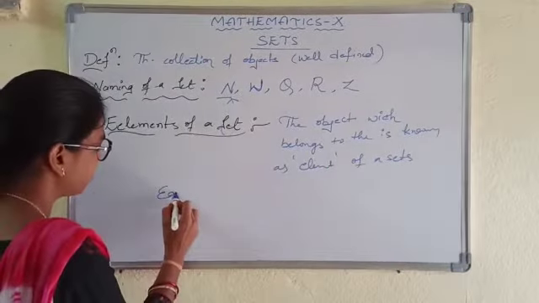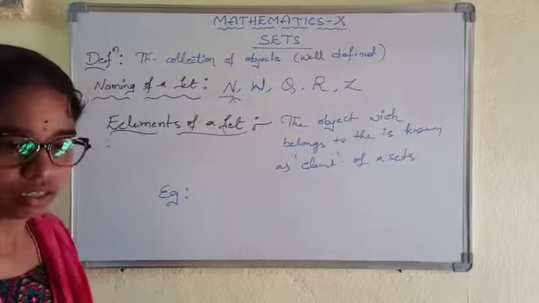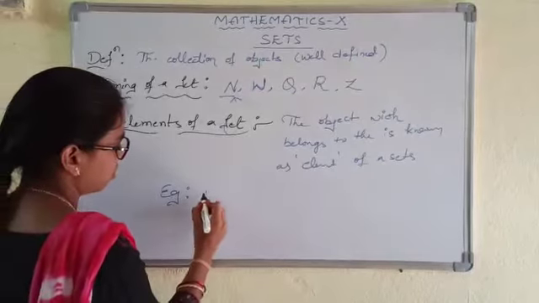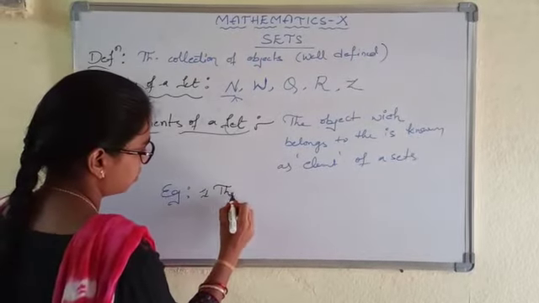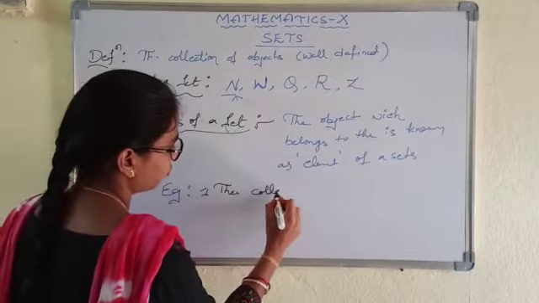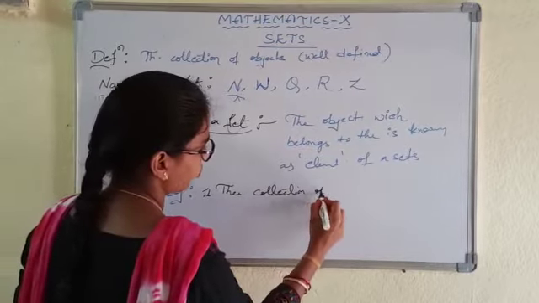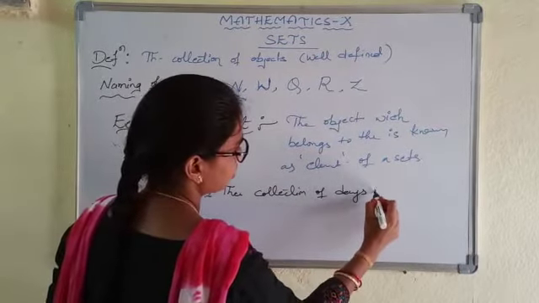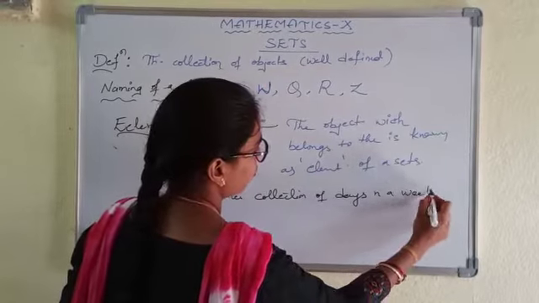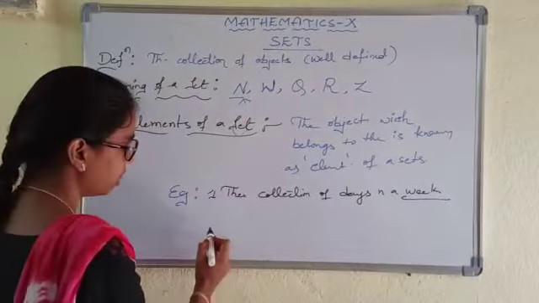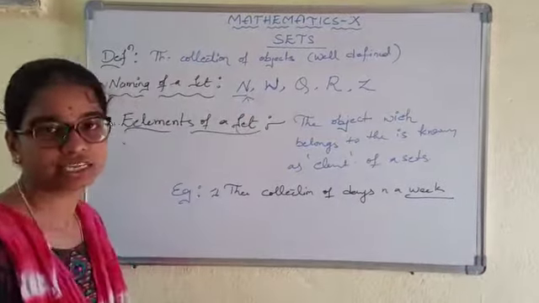So see one example. The collection of days in a week. We know that in a week, how many days will be there? 7. What are they?